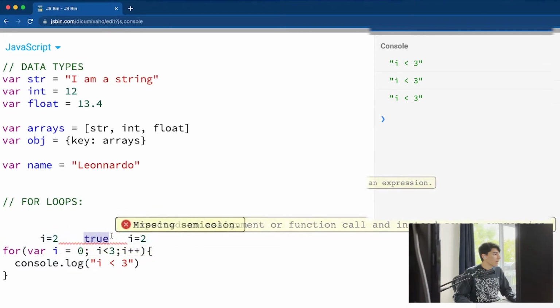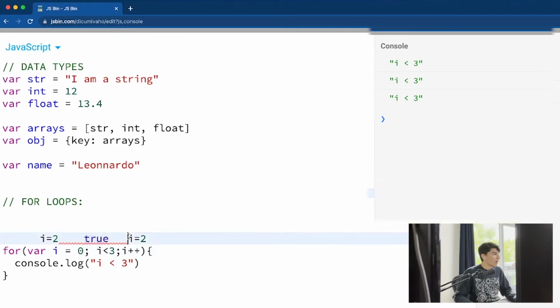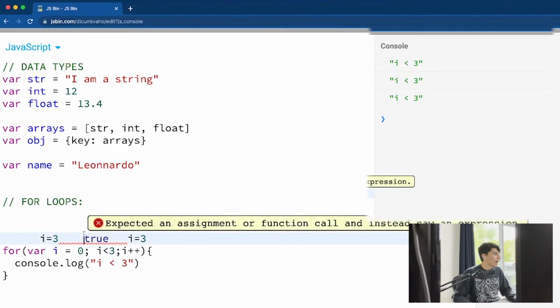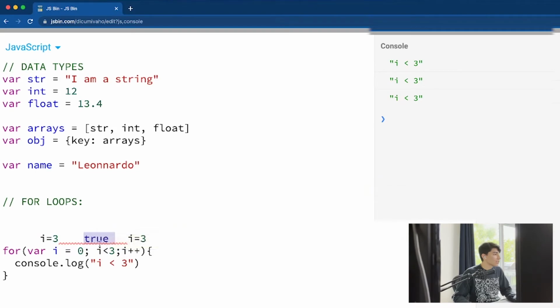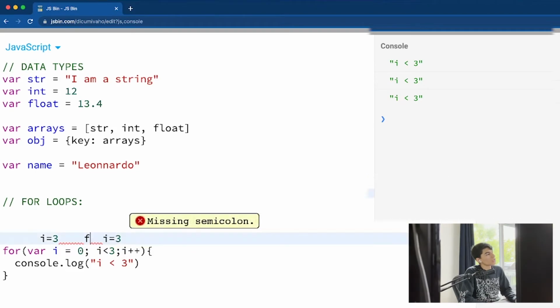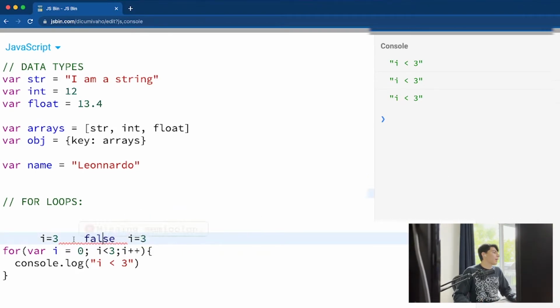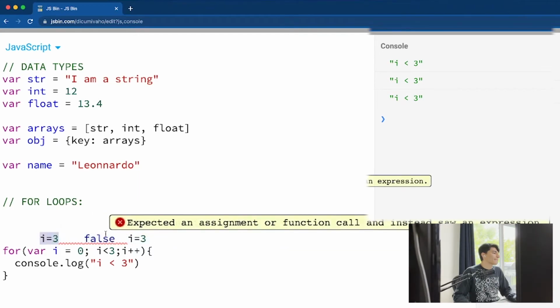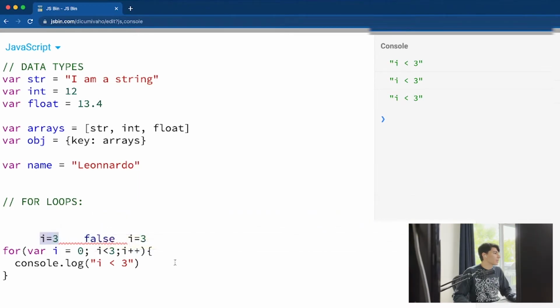Is i less than 3? It's true. We're going to console log again for the last time, and then we pass through i++. It's going to be 3 right now. i equals 3. Is i less than 3? It's not true, so it's false right now. i is still 3, but it's false, and it's not going to run this code here.